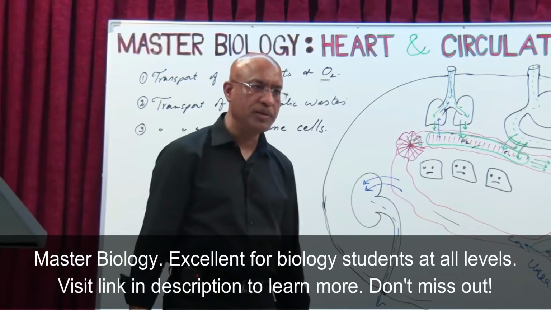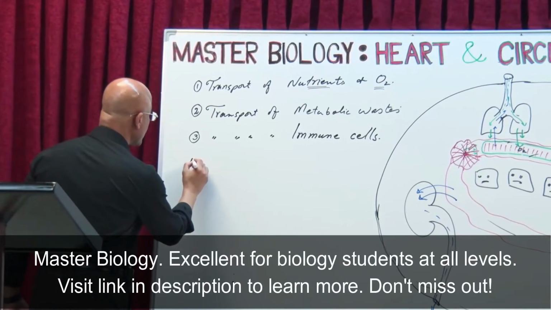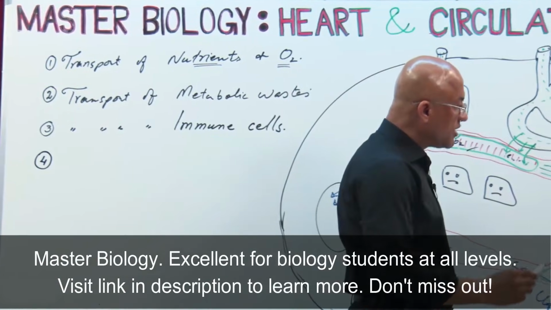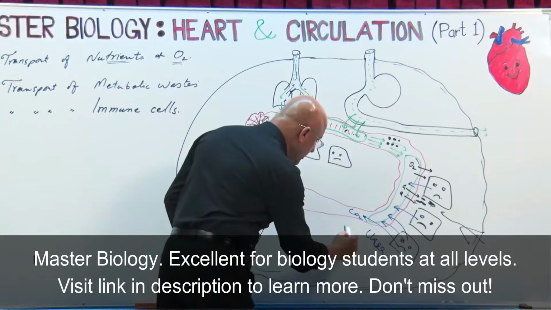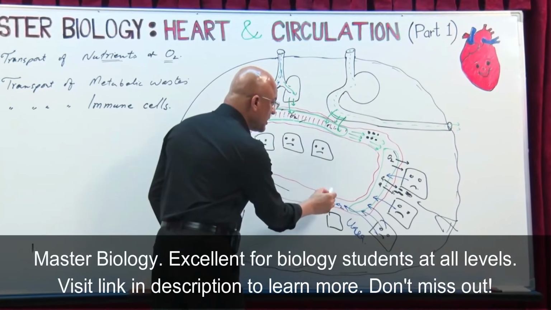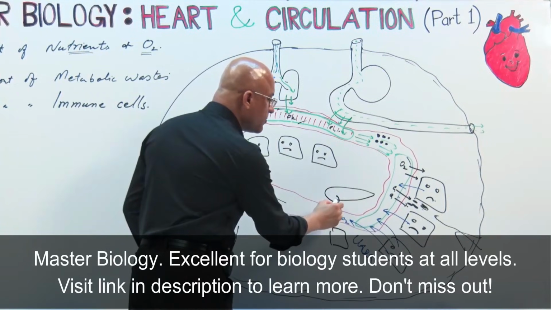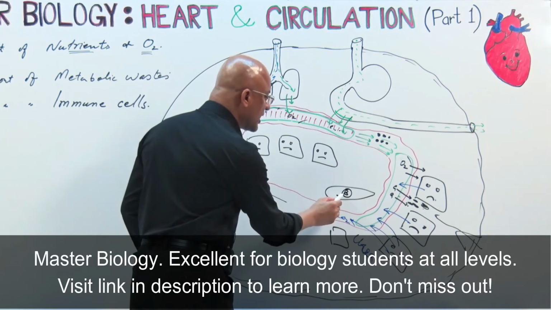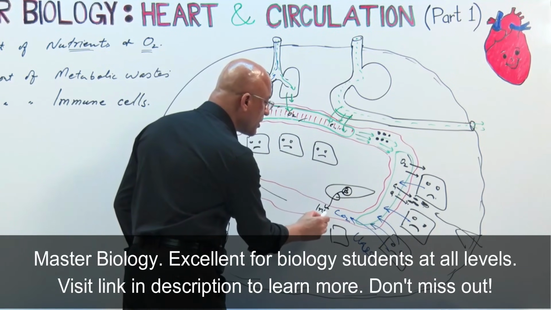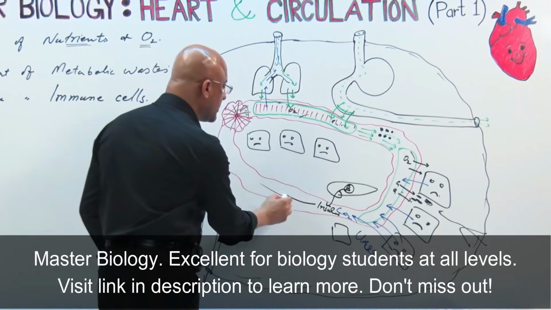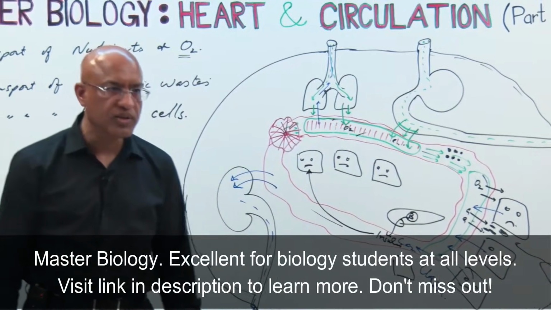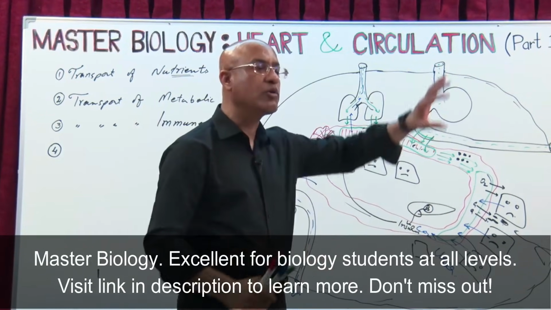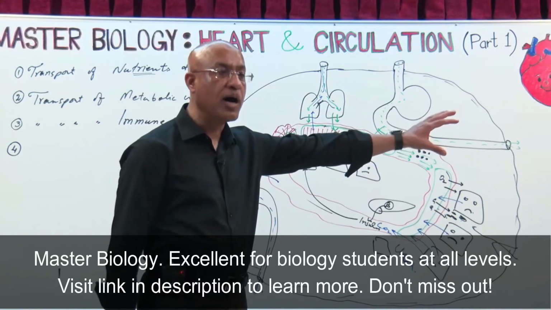Any other function, can you tell me? Yes, another thing. Some substances are secreted by some cells. For example, in the pancreas, there are special cells which are insulin producing cells. We call them beta cells. They release insulin into blood, and then this insulin is taken to other cells where it can do its function. Such substances which are released by certain cells into blood and act on distant cells, we call them hormones.